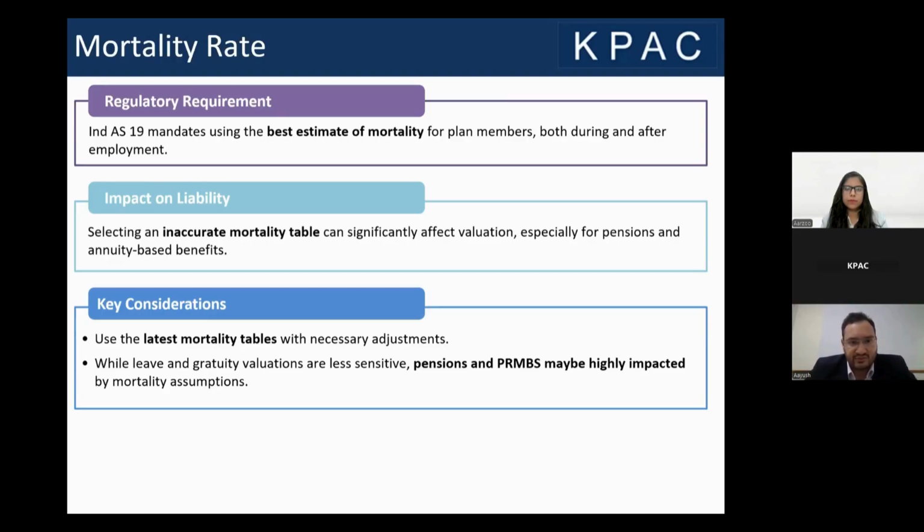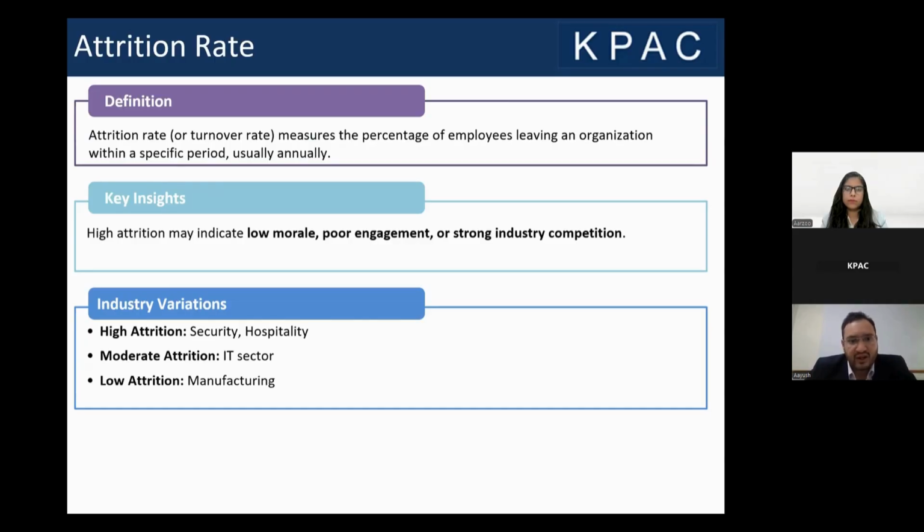Moving on to the next assumption, which is the attrition rate. Attrition rate, we also call the withdrawal rate or the turnover rate, means the percentage of employees who have left the organization during the valuation period. Usually, the valuation period is annual. A very high attrition in an organization usually means maybe the organization is not up to the mark, maybe the morale of the employees is low, maybe it has poor engagement, or maybe the industry is such that the attrition is quite high. A lot of the time, high attrition does not always mean poor engagement or low morale. Sometimes it's just the industry in which the attrition is quite high.